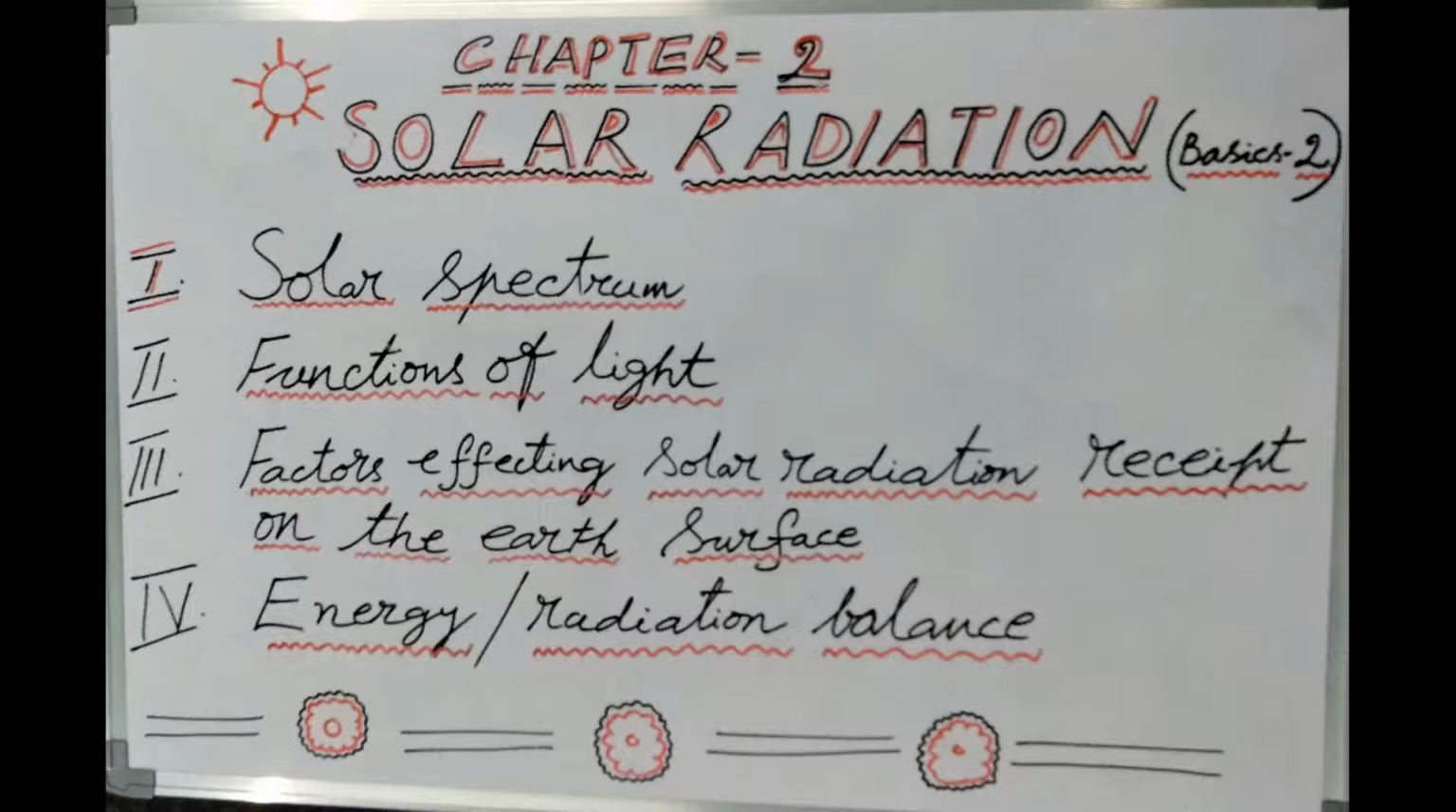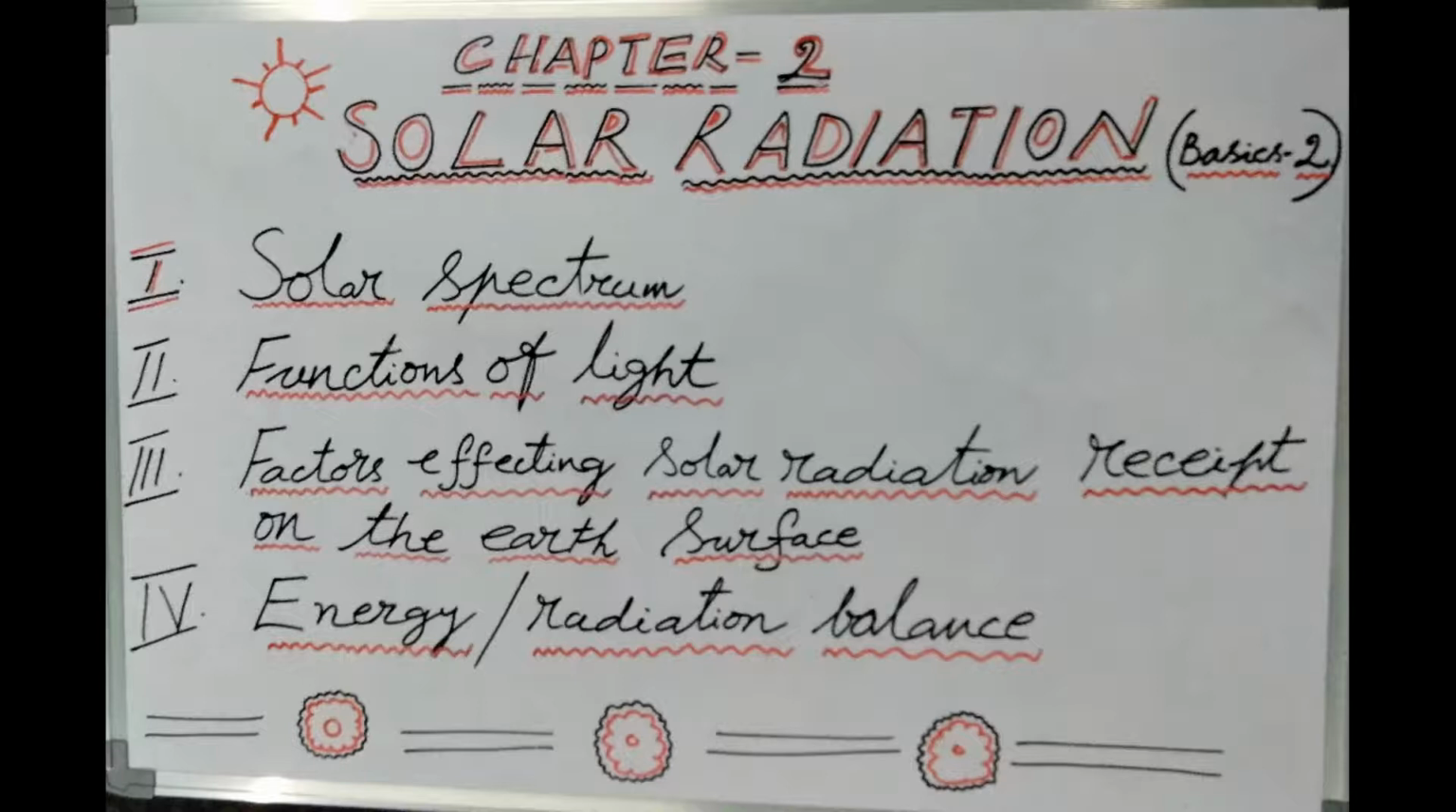The second factor in the astronomical factors is the distance between the earth and the sun. Due to eccentricity of the earth's orbit around the sun, the distance of the earth from the sun changes. Consequently, the receipt of energy on the earth's surface changes, which brings seasonal changes.